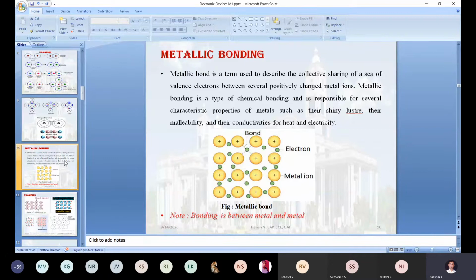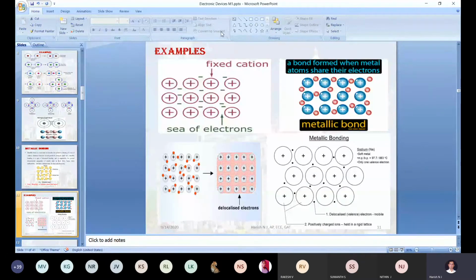Okay, so one thing you can commonly observe from these diagrams, correct? The metal atoms, the positively charged carriers, are immersed in a sea of electrons. Because these are all positively charged, obviously they attract the electrons and hold them together.